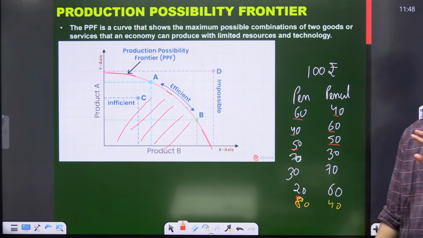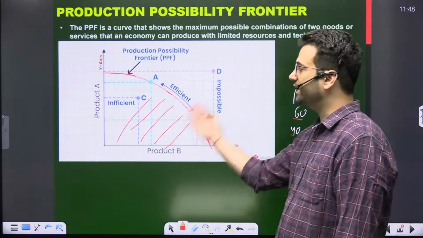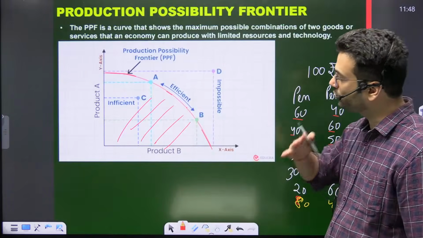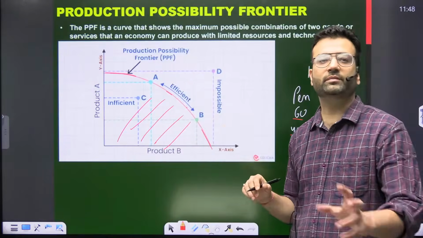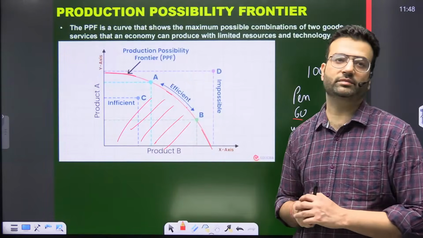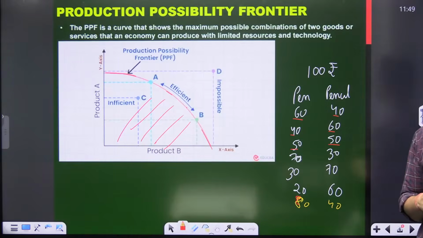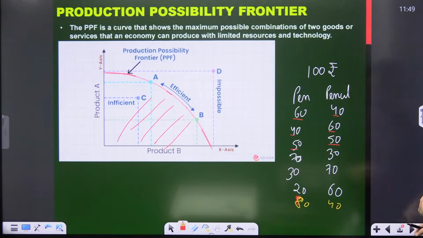So all these inside parts show inefficiency. This is true. Now, if we are going towards the curve, that means efficiency is increasing. That simply means efficiency is becoming better.